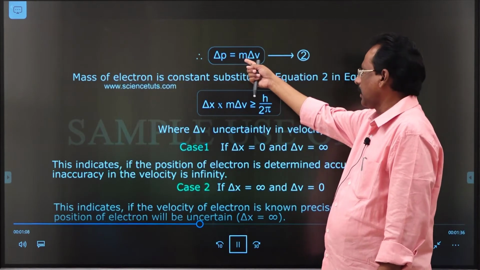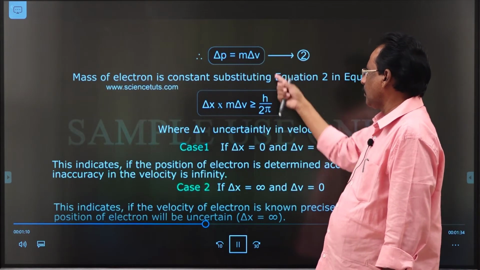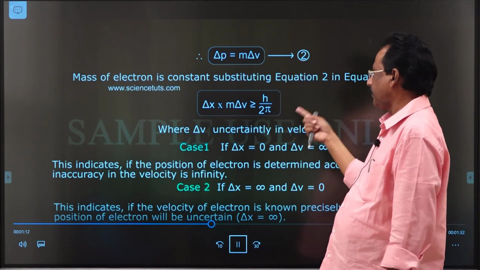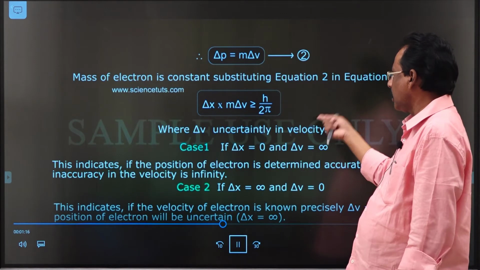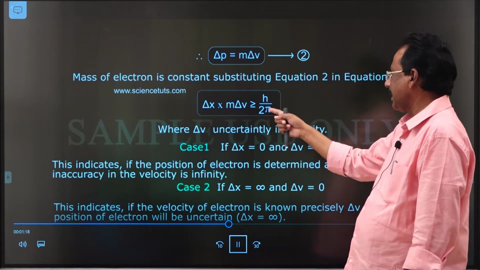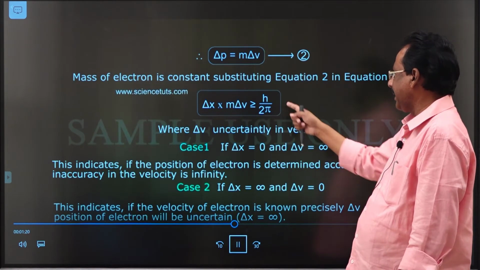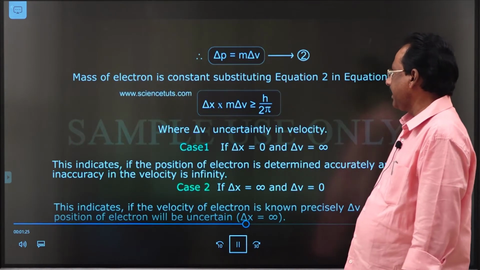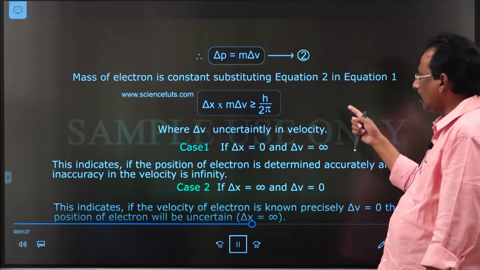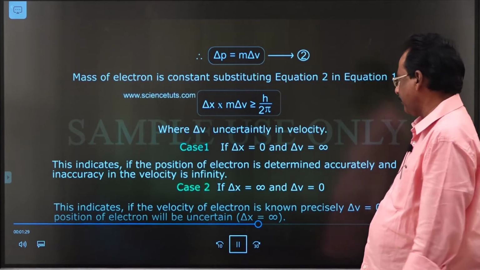Therefore, delta p is equal to m into delta v. Therefore, Heisenberg's uncertainty equation can also be written as delta x into delta v is greater than or equal to h by 2 pi m or h by 4 pi m.